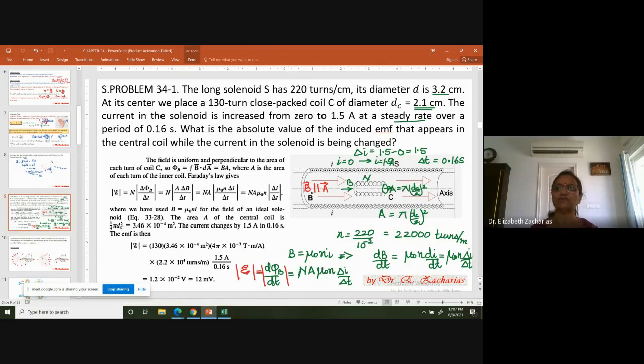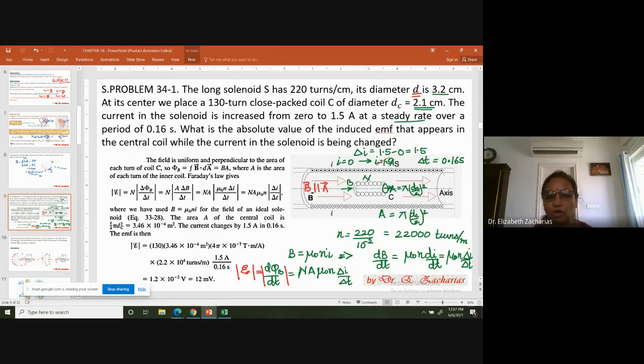Then you will ask a question, why did he give this other D? He gave the other D for you to simply know that that is a bigger solenoid into which your tiny coil is able to sit. And where is it sitting? It is sitting at the center. So that means it is going to experience a uniform magnetic field, not a constant magnetic field, a uniform magnetic field. Why is the concept of uniform important there? It is important because you don't have to do integral B dot dA. Integral B dot dA is simply B dot A. That's the reason why he had to do all these things.